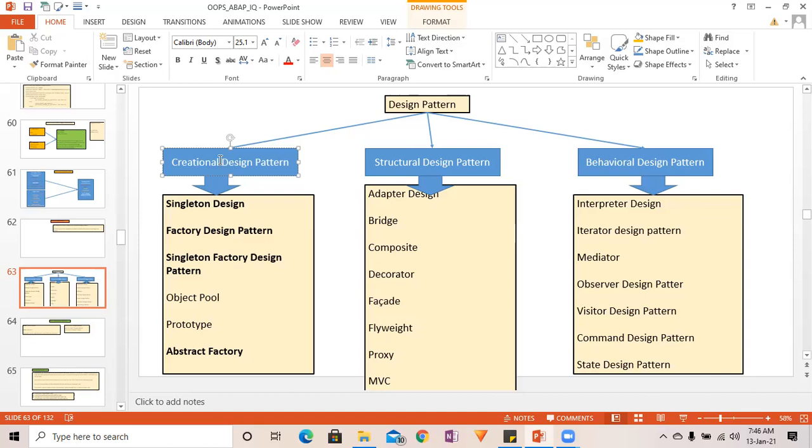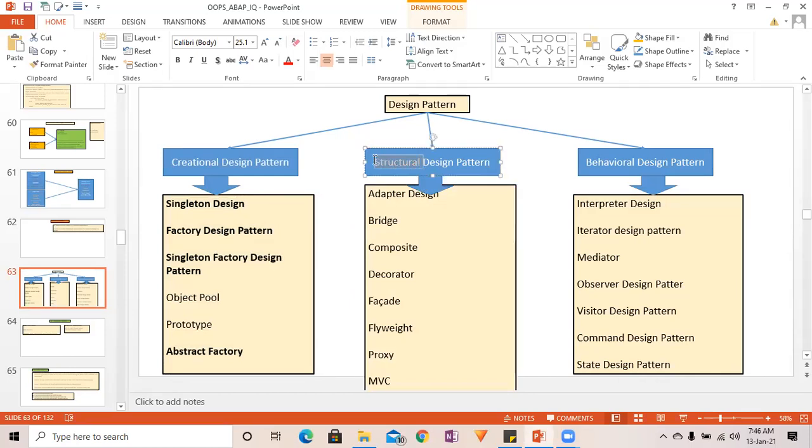You are going to create objects using design patterns: singleton, factory, object pool, prototype, abstract factory. These are all design patterns used to create and produce the object. That's why its name is creational design pattern. What is a structural design pattern?